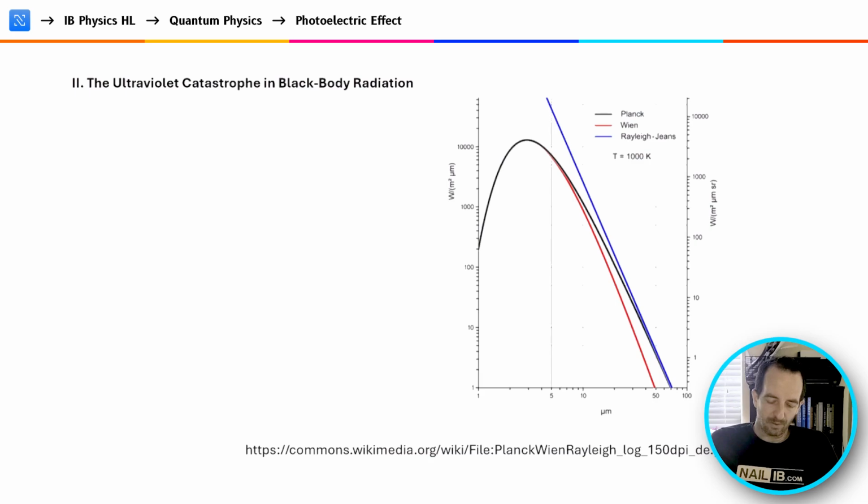And Planck was able to create an equation that better mirrored what was seen in the data and the experimentation. We could see there in the Planck model, as the wavelength got smaller, it reached eventually a peak energy level, but then it started to decrease again. And his model relied on the fact that photons have quantized energy levels. That's what we talked about in the previous subtheme. And that was able to better model the results that they saw in experimentation.